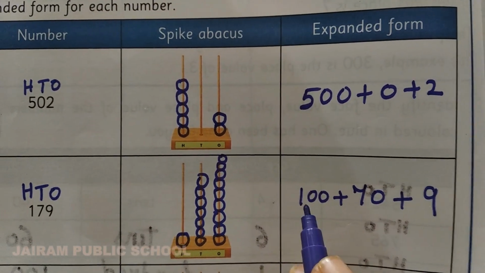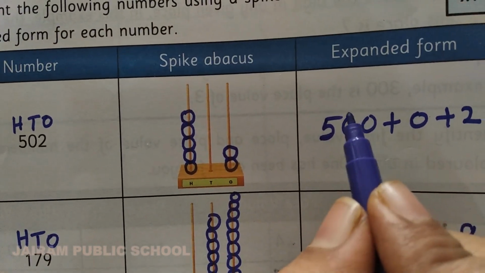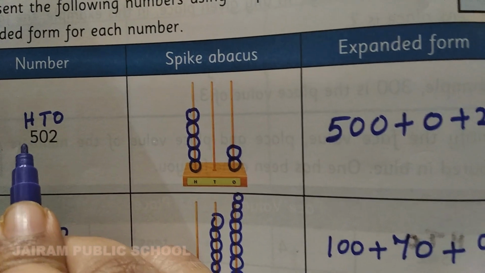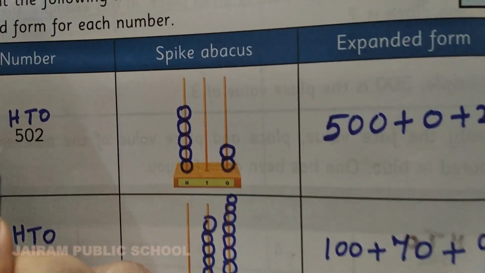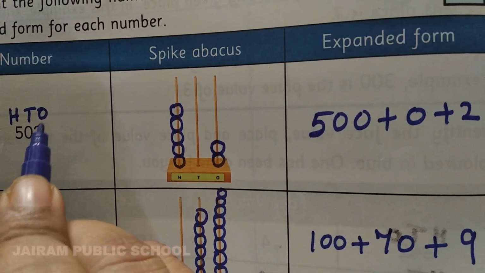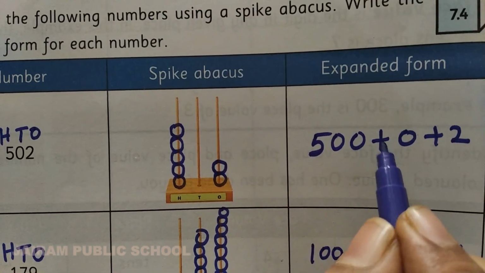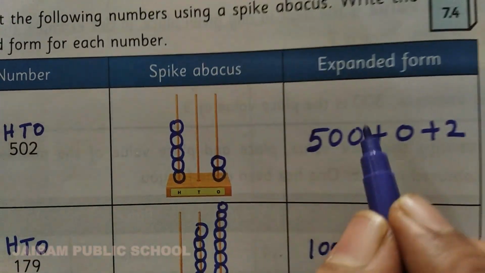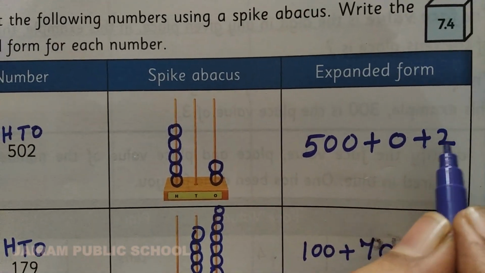So how will you write the expanded form? See here for the first one. In the hundreds place, what is the number you have? 5. That you want to take and write. After 5, how many digits are there? In the tens place you have 0, in the ones place you have 2. So 2 zeros you want to add, 500. Plus, the tens place you have 0, you put it as it is. Plus, and the ones place you have 2, you write it as it is, 2.